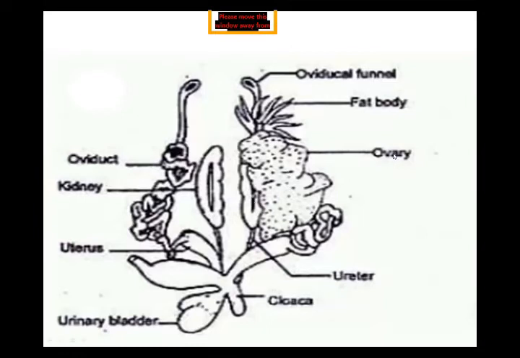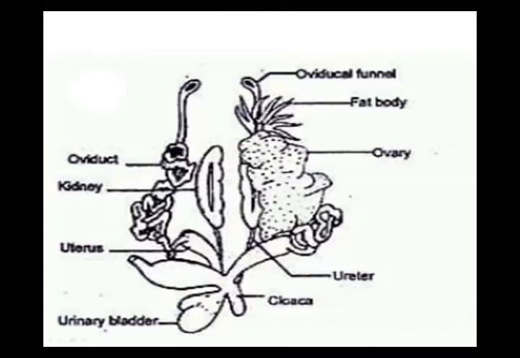This is the function of the ovary: it produces female reproductive gametes, eggs or ova. From the ovary, these eggs or ova pass into the oviduct. You are seeing the oviduct funnel as well, which is a part of the oviduct. Observe the oviduct. A pair of oviducts is present, one on each side. Observe the shape.